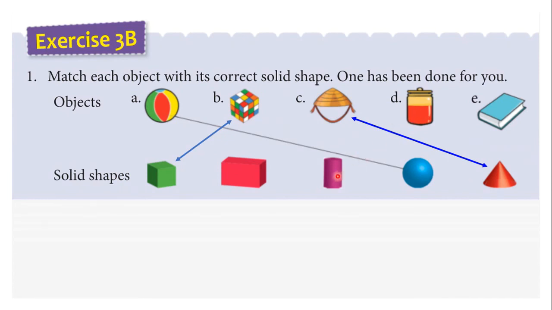Let us match these two by drawing a line. And lastly, here we have a book. Book is in the shape of a cuboid. Let us match these two. So we have learned about different solid shapes and examples for them.